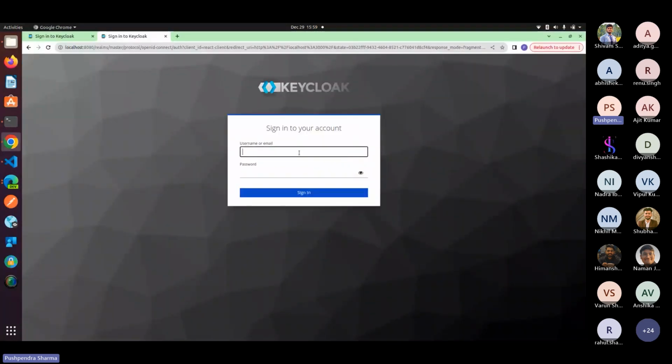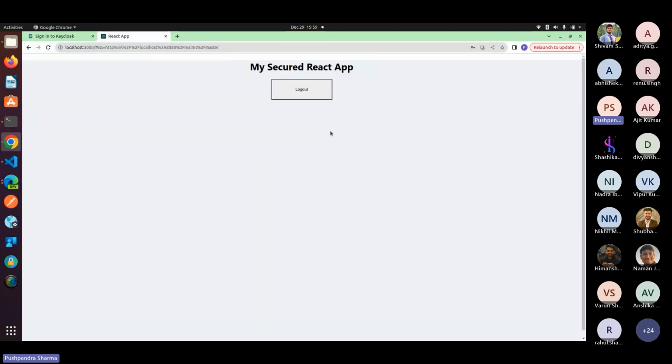Now I enter the user information I created in the Keycloak server: username Pushpendra, and the password is 1234. Simply enter the username and password, and sign in. And I'm landed on my secured React app.